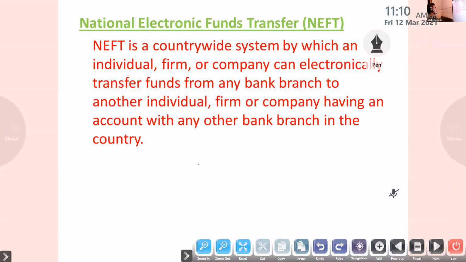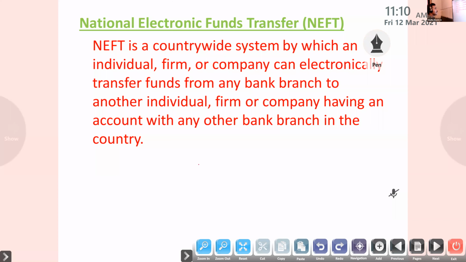Next one. What do we mean by National Electronic Fund Transfer?